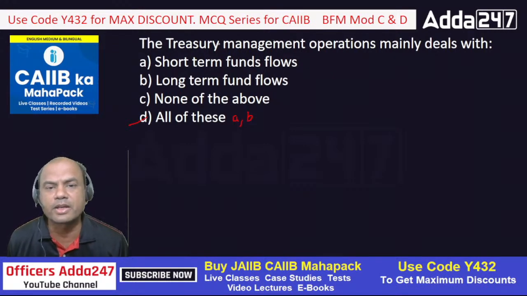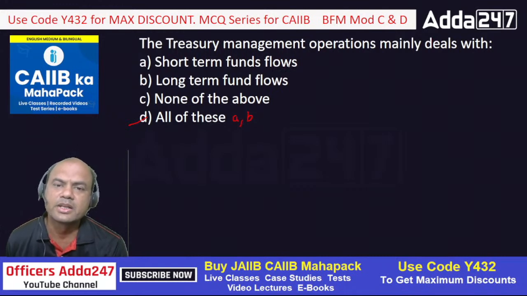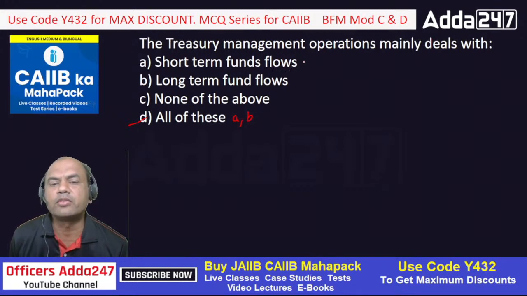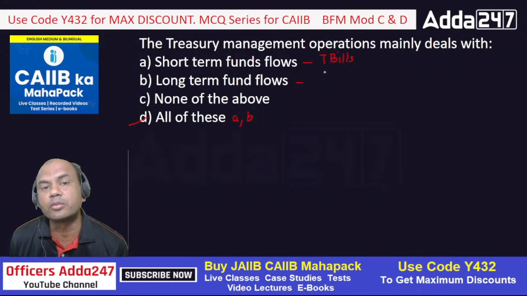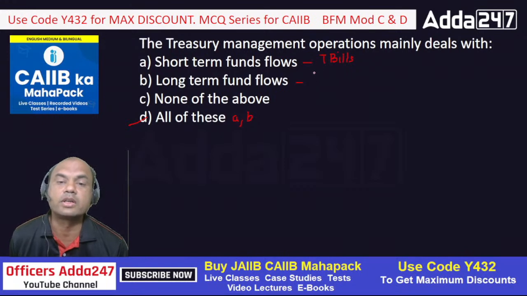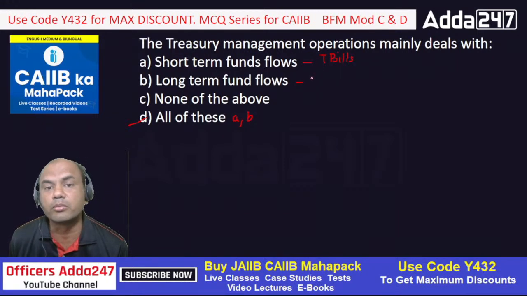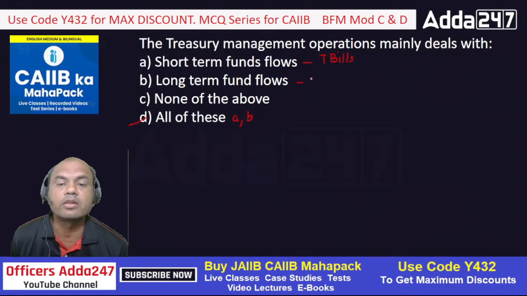Because that is the main job of treasury, isn't it? Short-term funds flow as well as long-term funds flow. What does the treasury do for short-term funds flow? If you consider it from the CAIIB angle only, the T-bills, treasury bills, are the benchmarks for short-term funds flow. These are always less than 1 year. And for long-term funds flow, the bond rates in the government market, the bonds issued by the government for longer terms, more than 1 year. So these are all the benchmarks.